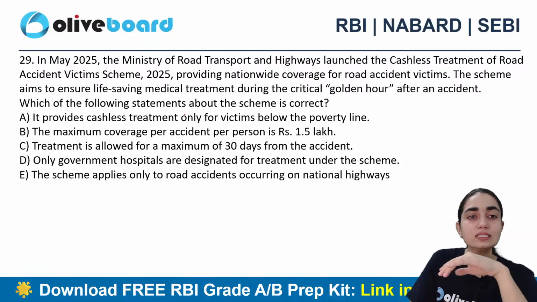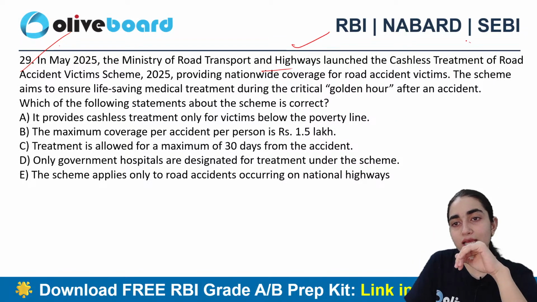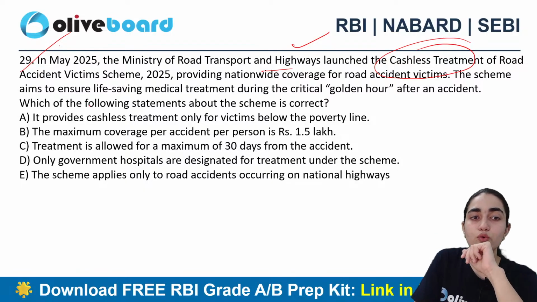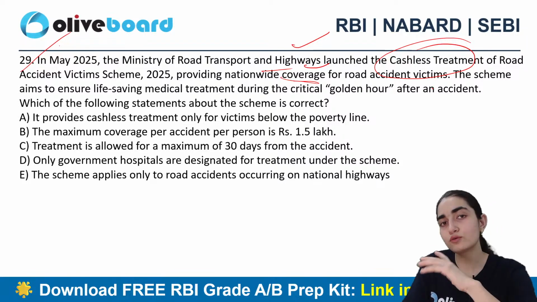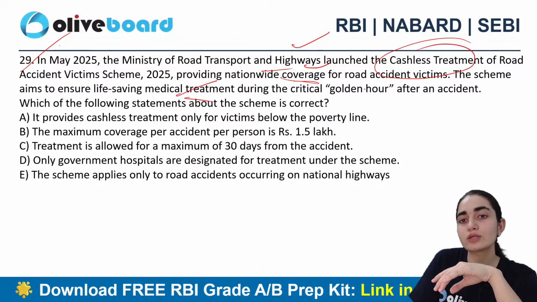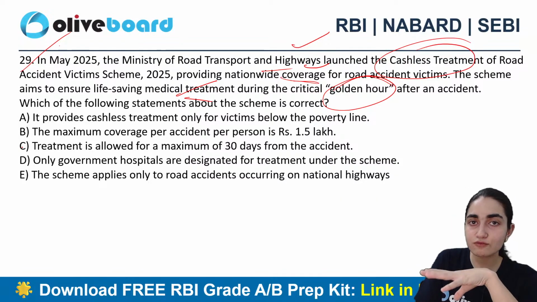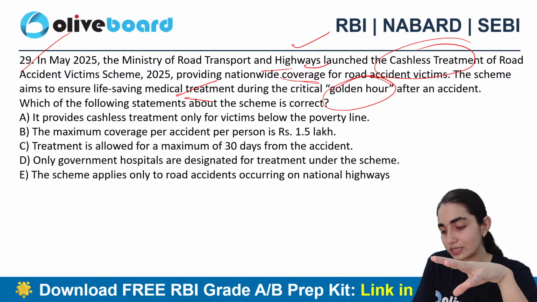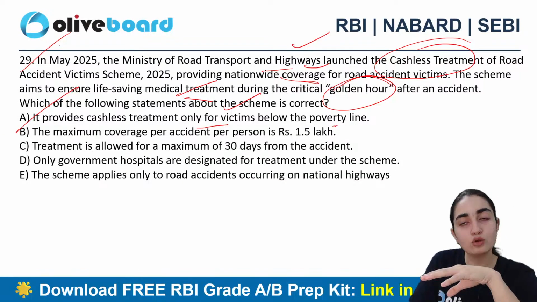Next question says, in May 2025, the Ministry of Road Transport and Highways launched the Cashless Treatment of Road Accident Victims Scheme 2025, providing nationwide coverage for road accident victims. The scheme aims to ensure life-saving medical treatment during the critical golden hour after an accident. Okay. Now you have to consider the following statements and tell me which one is the correct answer here. This clearly says it provides cashless treatment only for victims who are below the poverty line.